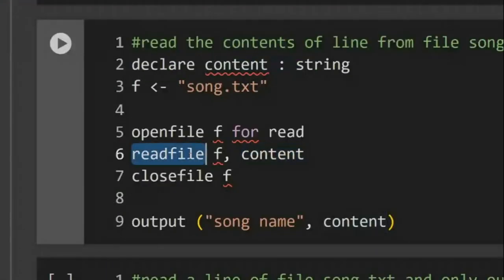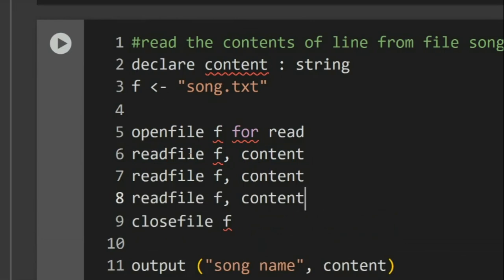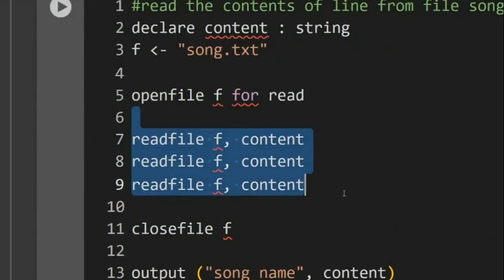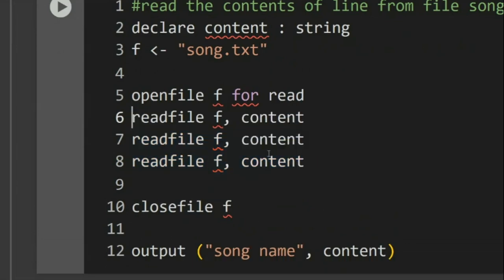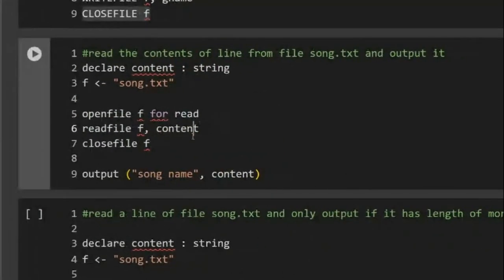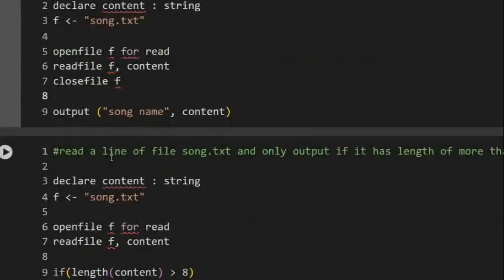When you use read file multiple times, or when you use write file multiple times, then it automatically goes to the next line, which you can assume, because this is pseudocode, this is not Python. So this simply means that you're going to read the first three lines, or every time it will keep on repeating and every time it will read in sets of 3. But right now we only need a set of 1. So you read into content, whatever is in the first line of the file will be saved in content, and then you can output that.